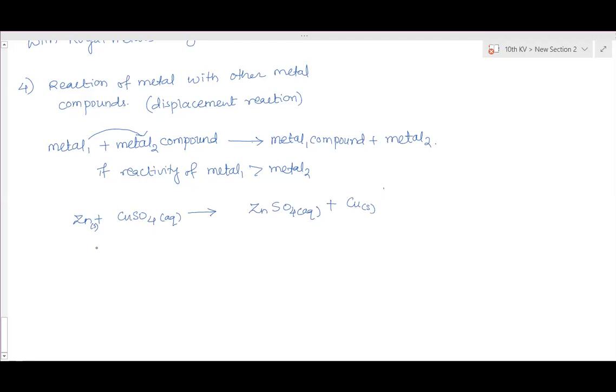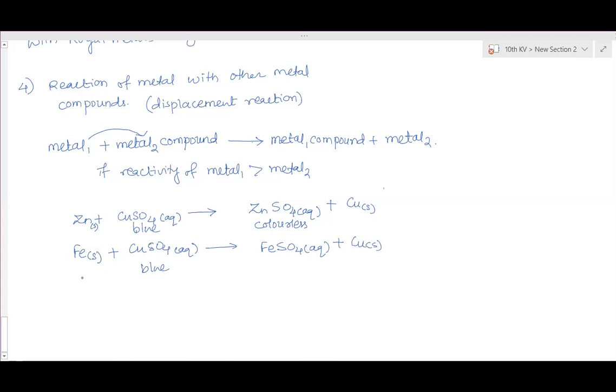Further, iron reacts with copper sulfate. Iron, Fe, an iron nail, when dipped in copper sulfate solution, which is blue in color, will change to colorless. Here iron is more reactive than copper, so it displaces copper. It forms a solution of iron sulfate and copper separates, that is, it gets deposited on the nail.